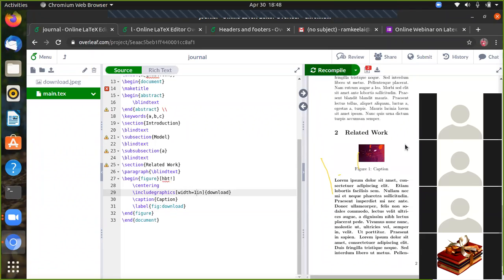But here it comes after related work only. So while we have to write some section, some documents we can write. Okay, instead of plain text we can write plain text. Can compile it.